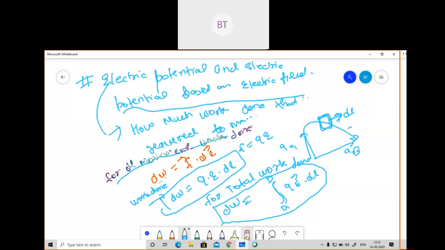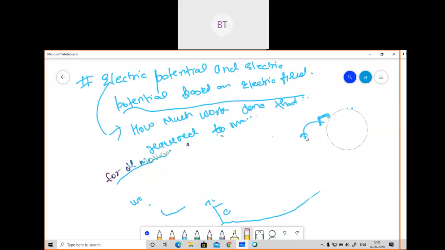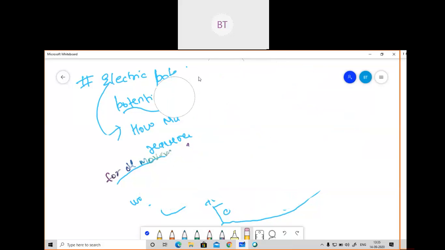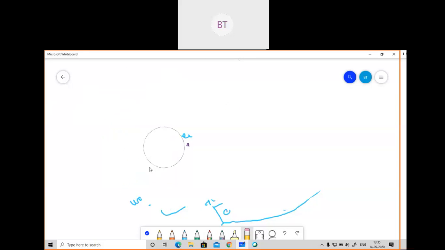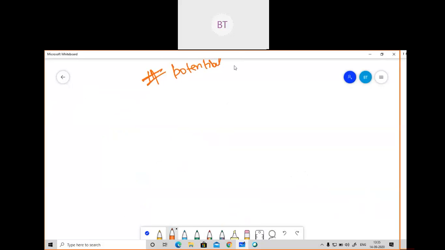So let me write the heading, that is potential difference.